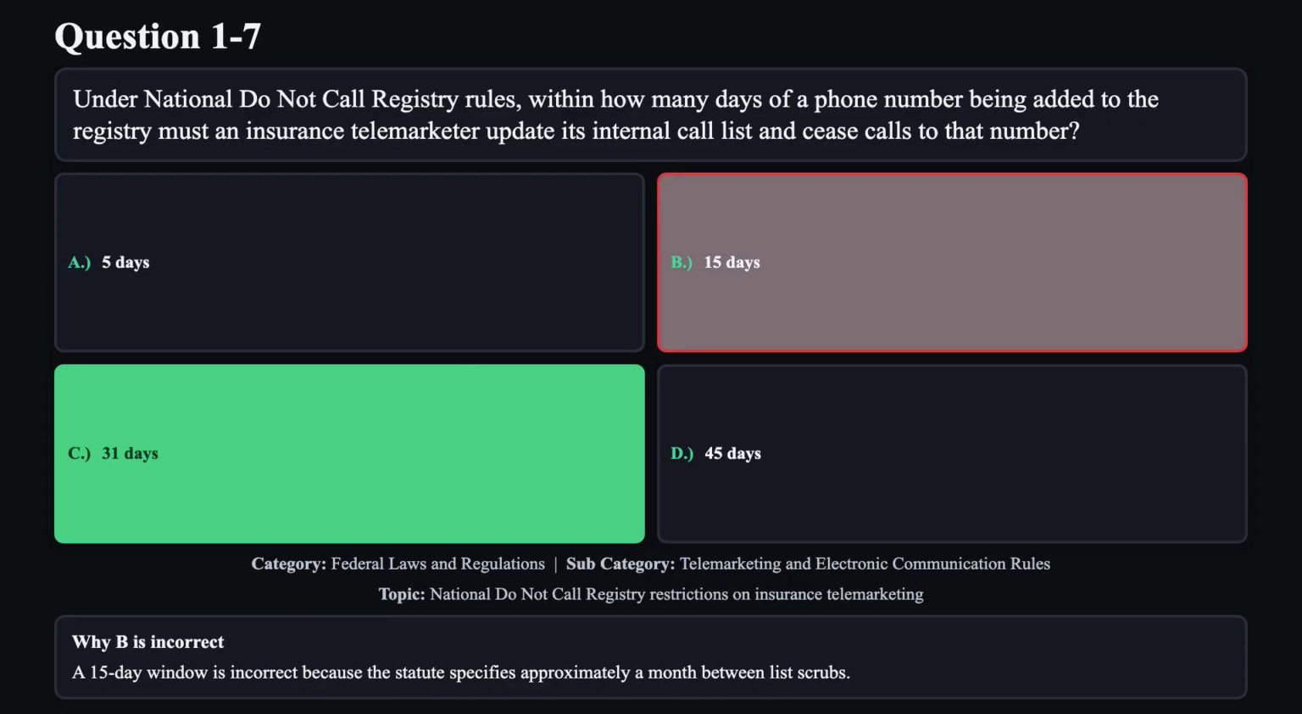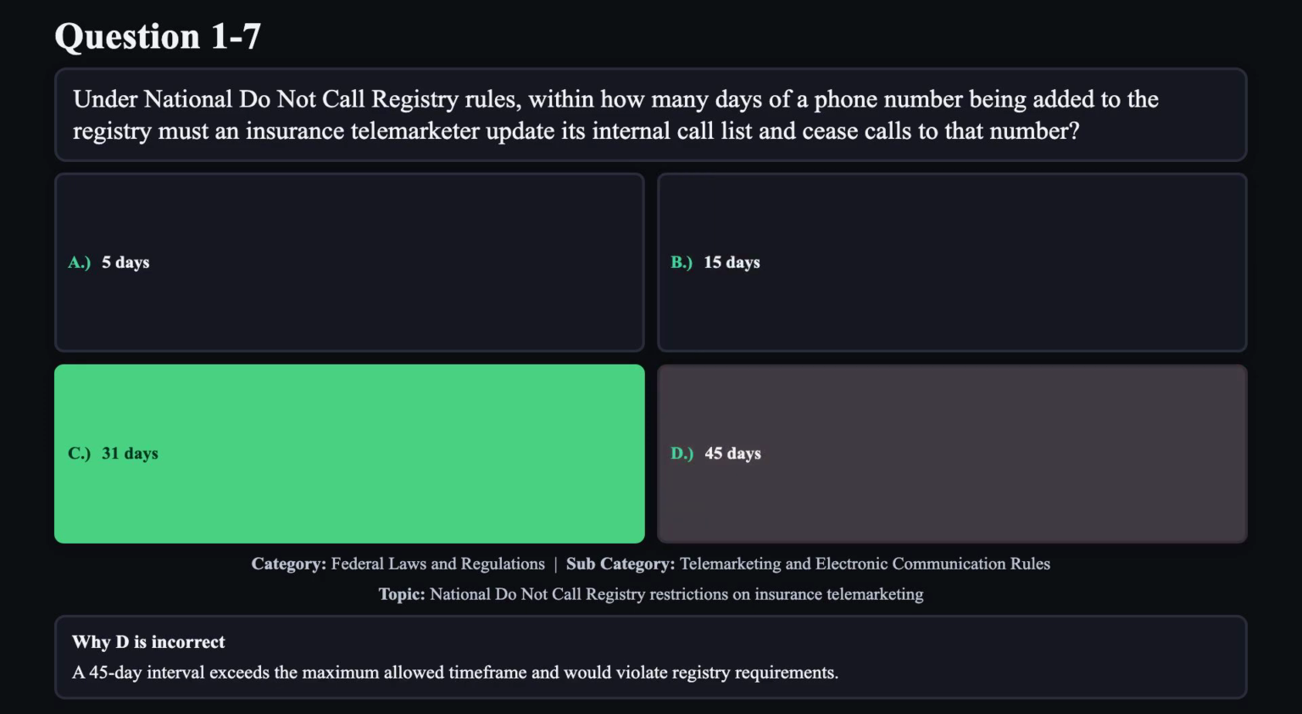Reason B is not correct. A 15-day window is incorrect because the statute specifies approximately a month between list scrubs. Reason D is not correct. A 45-day interval exceeds the maximum allowed time frame and would violate registry requirements.